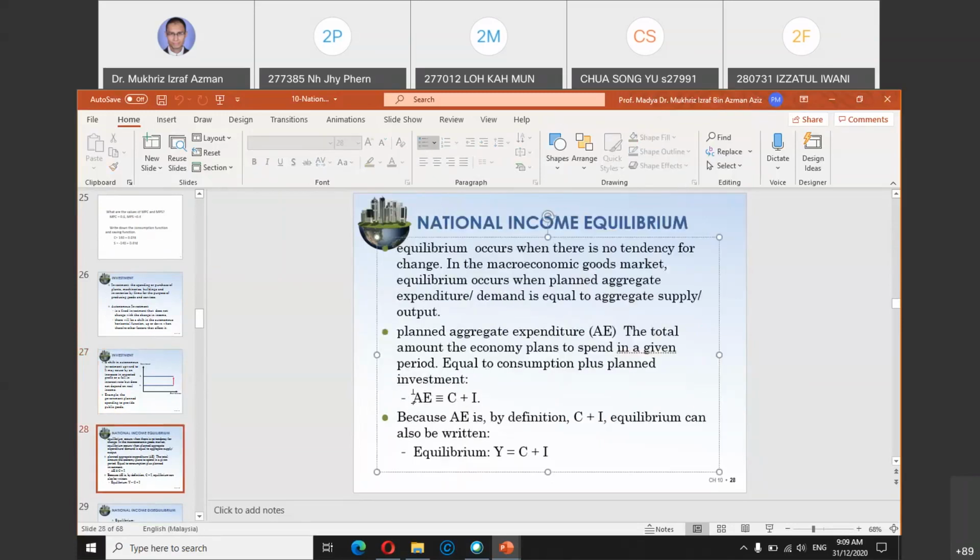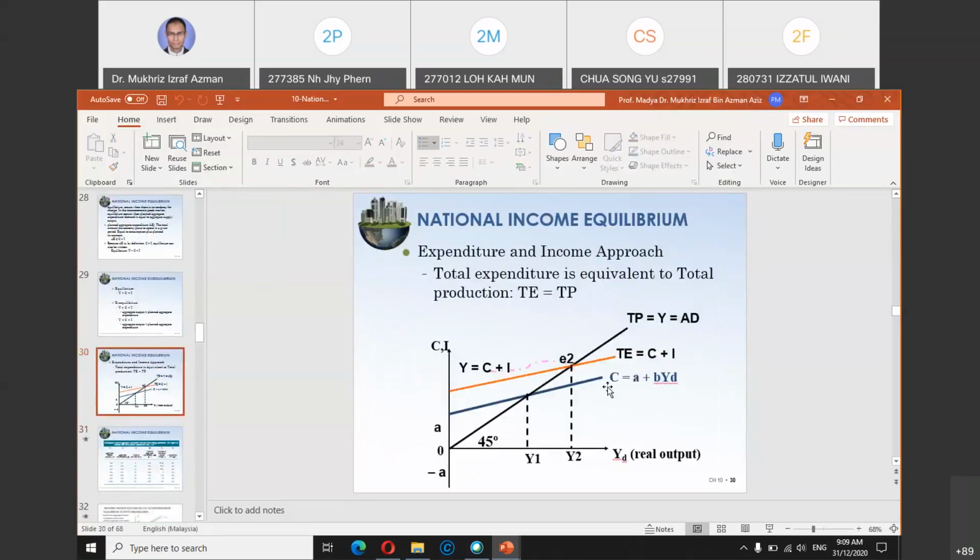So in a two sector economy, AE is equal to C plus I, consumption plus investment. We already discussed this just now. We also look at this graph just now. The 45-degree line represents your total production, which is Y, or we can also call it aggregate demand. Then you have the TE, total expenditure, which is C plus I. When the two lines intersect, we call it the equilibrium point at E2 here. So E2 is the national equilibrium.